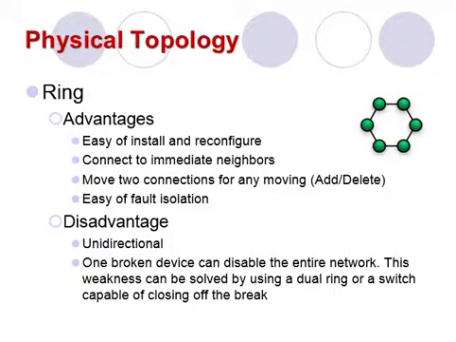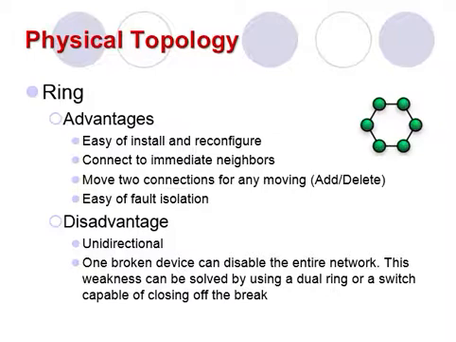Here are the advantages and disadvantages of using the ring topology. Firstly, we discuss the advantages. A ring topology is relatively easy to install and reconfigure. Each device is linked to only its immediate neighbor, either physically or logically. To add or delete a device requires changing only 2 connections. The only constraints are media and traffic considerations, maximum ring length, and number of devices. In addition, fault isolation is simplified.